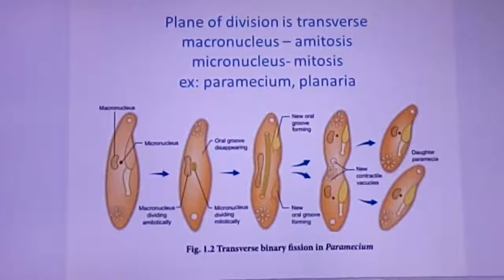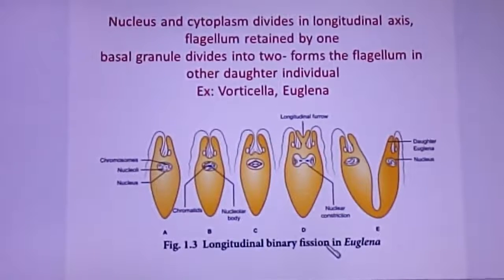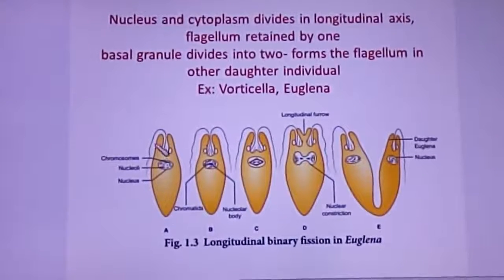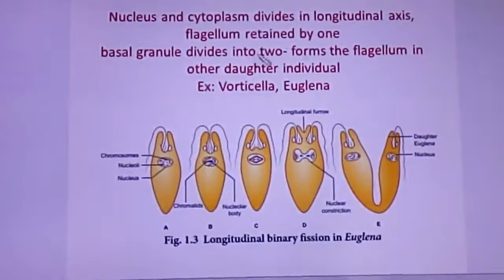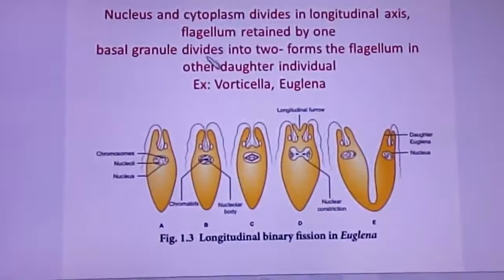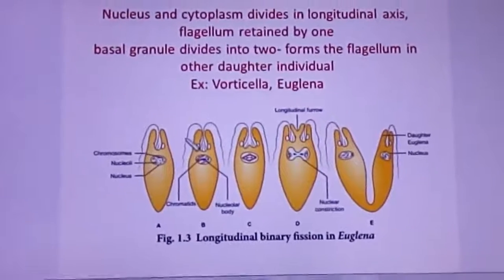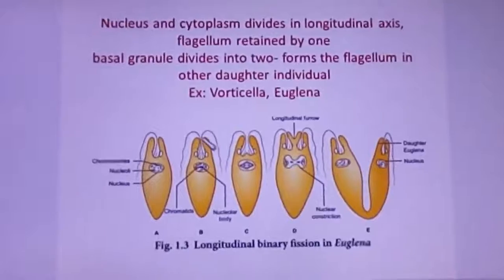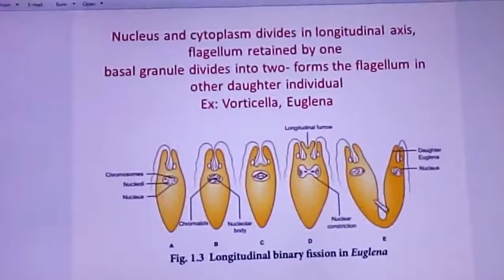And the next one is longitudinal binary fission in Euglena. Longitudinal binary fission means the plane of fission is along the longitudinal axis. The nucleus and cytoplasm divide along the longitudinal axis. If you see in this diagram, in Euglena there is only one flagellum. But when it splits longitudinally, the flagellum is retained by only one part, or you can say one individual organism.